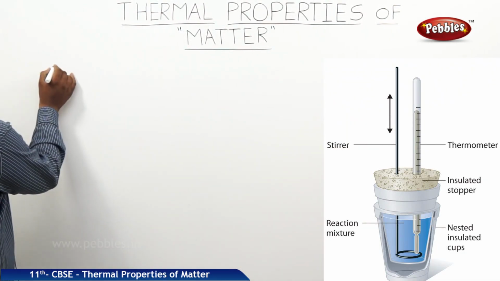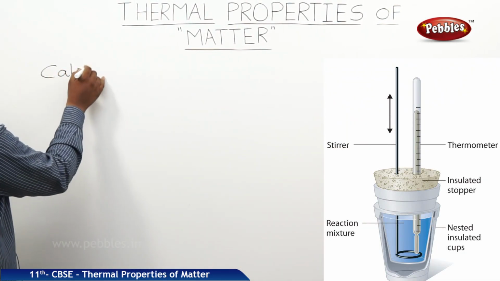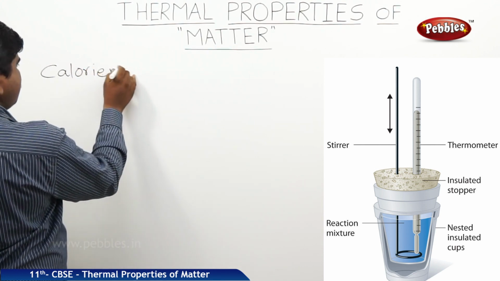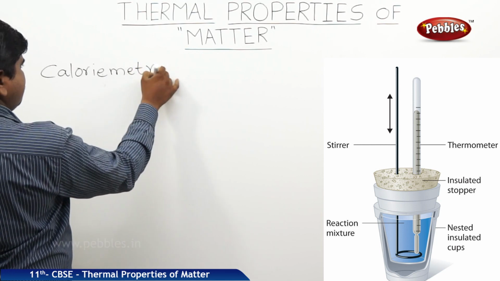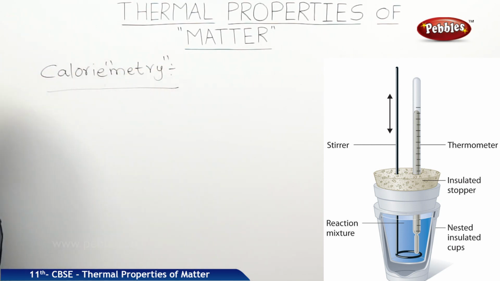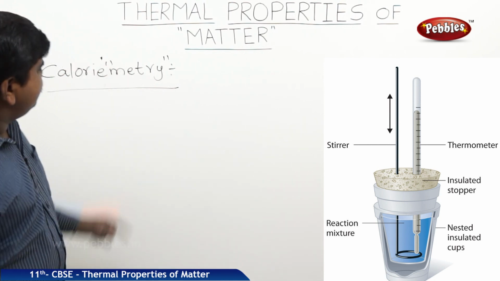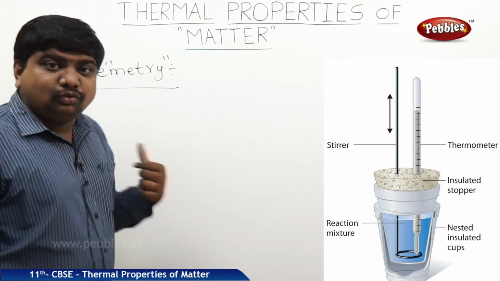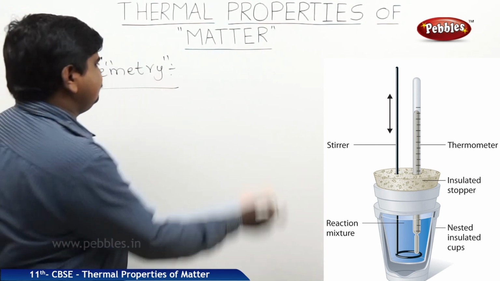The next concept is calorimetry. As we know, metry means measurement. Calorie is the CGS unit of energy. So calorimetry is nothing but the measurement of energy. But which energy is it? Heat energy.